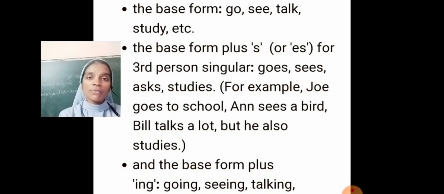What is s form? S form means we add s or es with the base form for third person singular. Example, goes, sees, asks, studies, plays, writes, reads. Next one, ing form. We add ing with the base form. For example, going, seeing, talking, studying, asking, writing, playing, reading.